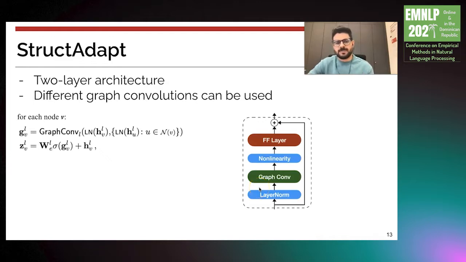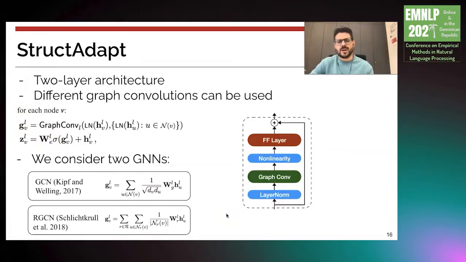So our structure adapter is a two-layer architecture. First, we have a graph convolution that will generate a representation of the node V based on the representation of node V and the representations of the neighbors of the node V in the input graph. And after, you will have a feed-forward layer that will be calculated based on the representation of node V.